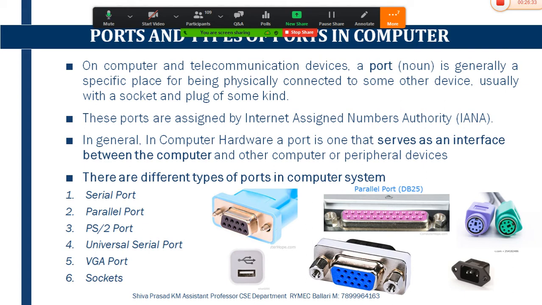Someone is asking, sir, I am not seeing the HDMI cable. See, there are 16 different types of ports that we can see in terms of our computer system. But out of those, I have mentioned only 6 different types depending upon your syllabus. The HDMI slot is there, the VGA slot is there. There are different types of slots depending upon the type of computer we are using. Out of these, I have taken only the 6 ports which are most important for our computer system.